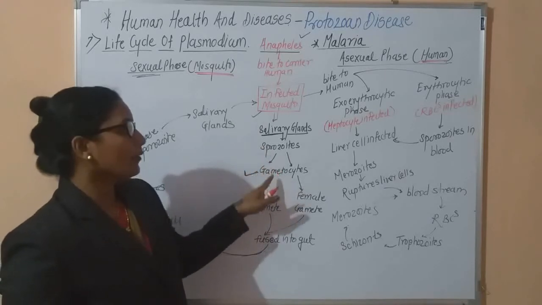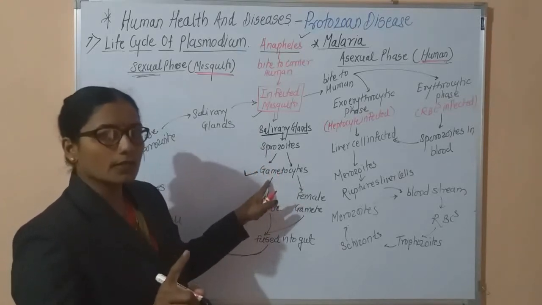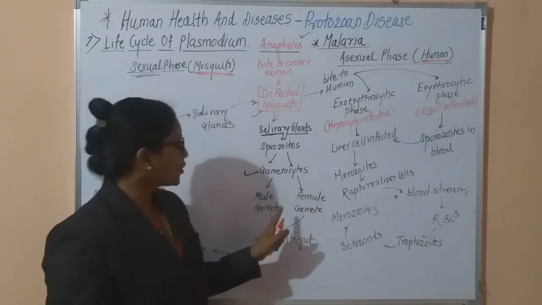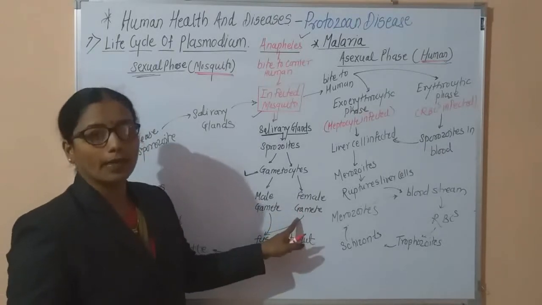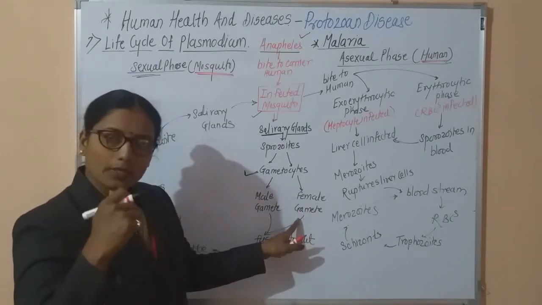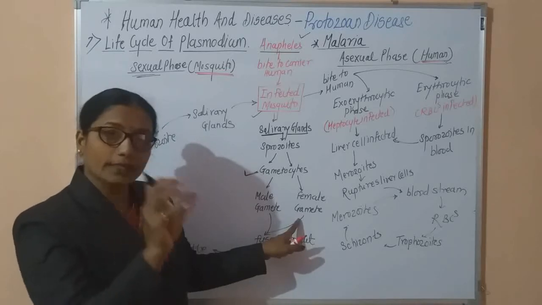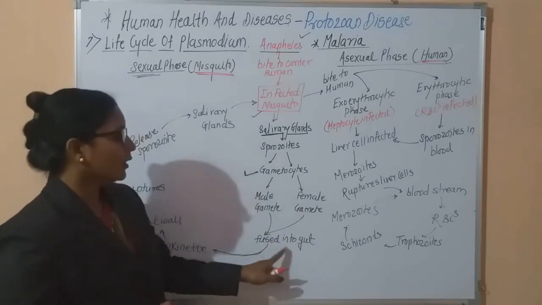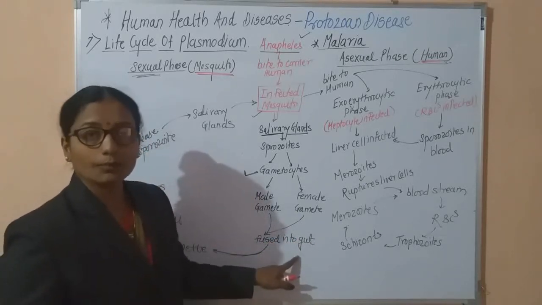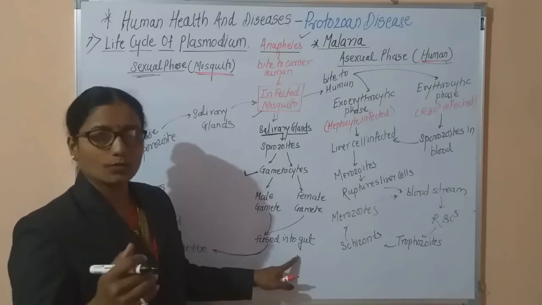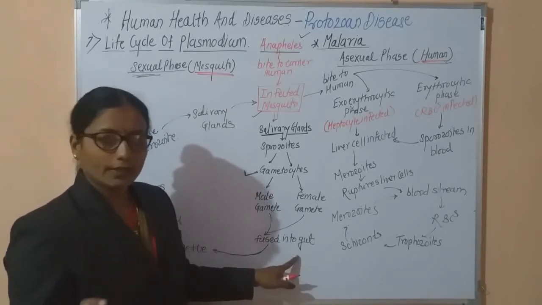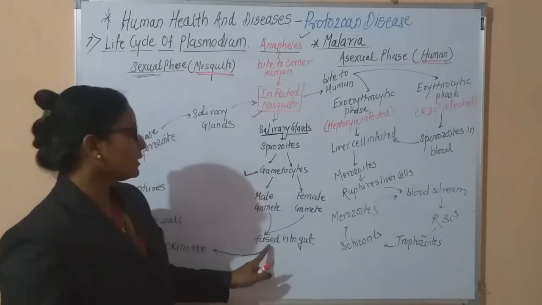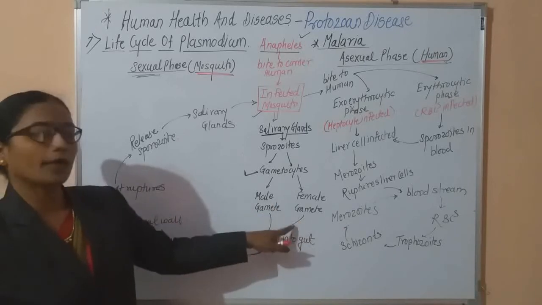Now inside this salivary gland, what happens? These sporozoites are converted into gametocytes. Means there is formation of male gamete and female gamete. All this process happens inside the body of the female Anopheles mosquito. Now this male gamete and female gamete fuse in the gut, that is the alimentary canal of the Anopheles mosquito. The digestive system consists of the alimentary canal and digestive glands; here the word gut is used for the alimentary canal. Inside this gut, there is fusion of male gamete and female gamete.